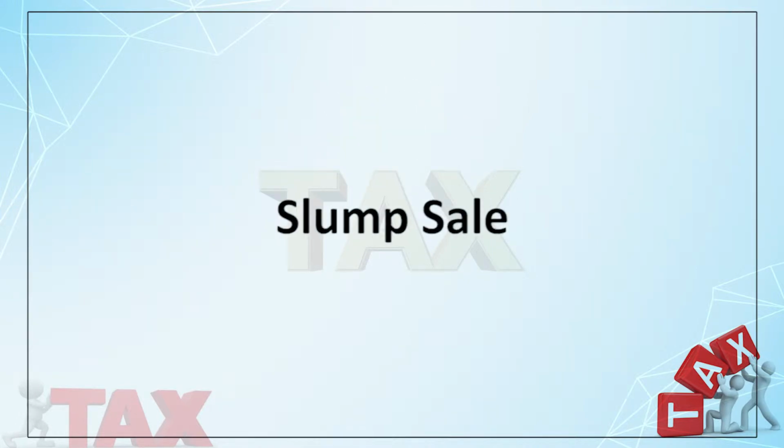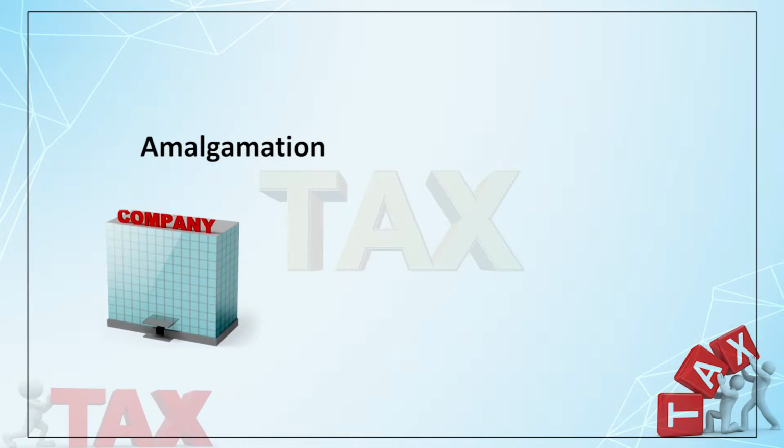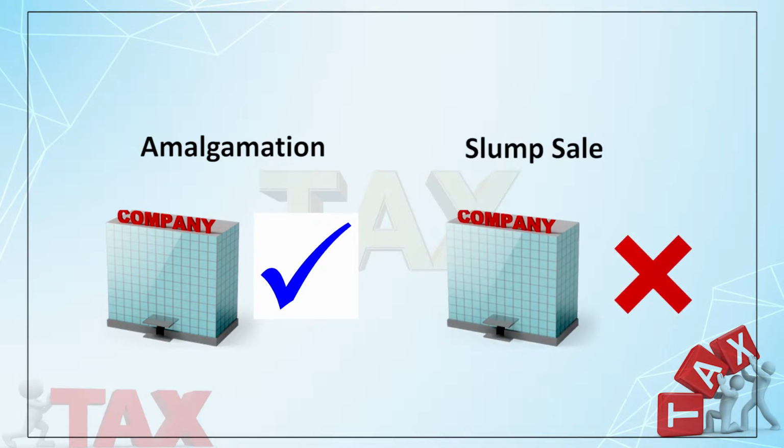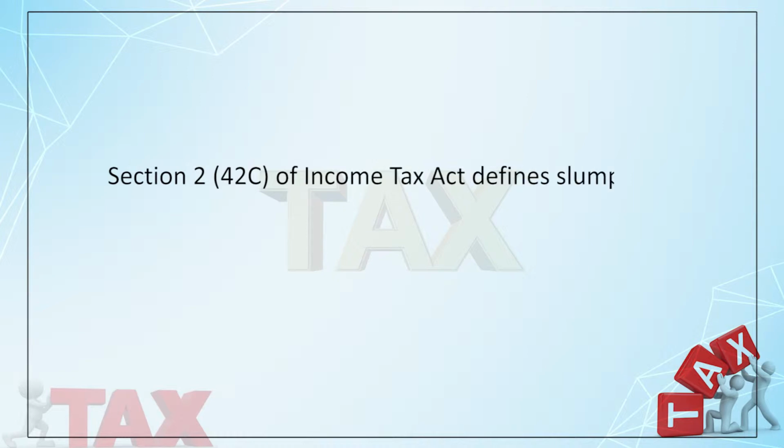Now basically, what is the difference between these three: amalgamation, demerger and the slump sale? Amalgamation and demerger can be done only in case of companies, but slump sale has not been specified to companies. Any other entities can go for a slump sale. Then what is a slump sale? Section 2(42C) of the Income Tax Act defines what slump sale is.